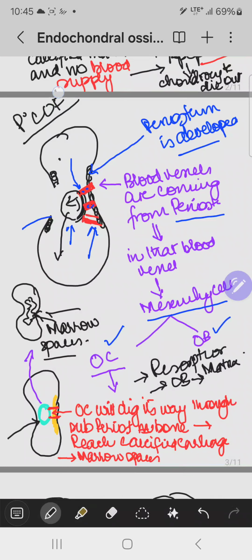And this whole process is taking place in the primary center of ossification. So this is how, because of the primary center of ossification, the diaphysis part of the bone is forming.